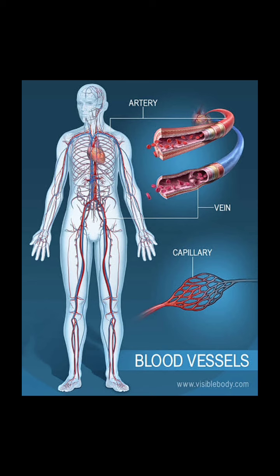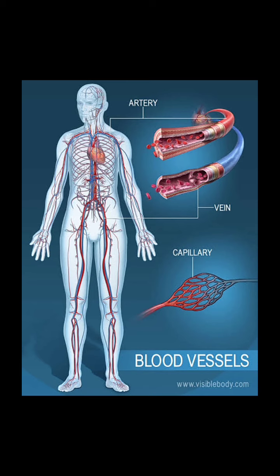It means the transportation of blood cells, nutrients, and oxygen to the tissues of the body. Blood vessels are the networks of tubes that circulate blood to different parts of the body. Those are the tubes which circulate the blood, nutrients, and oxygen to the tissues of the body. These blood vessels are also divided into three parts.